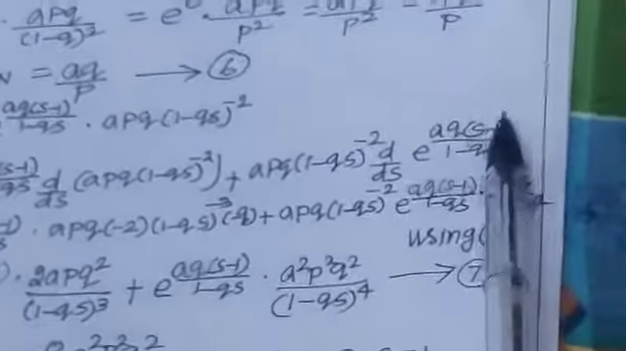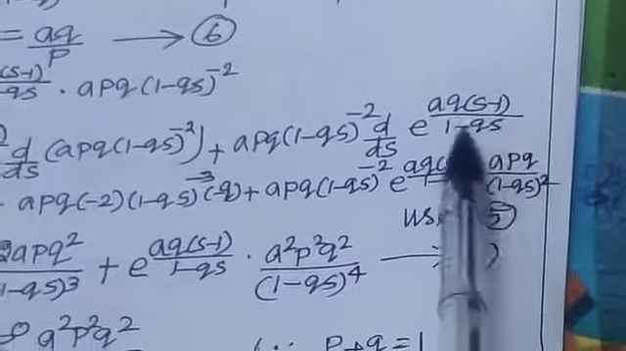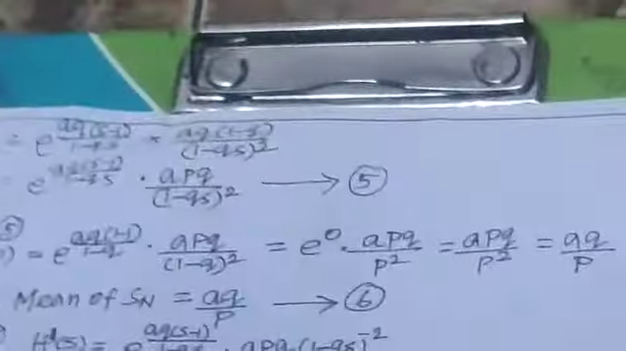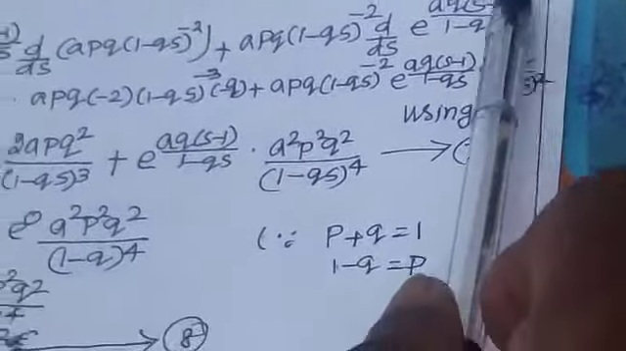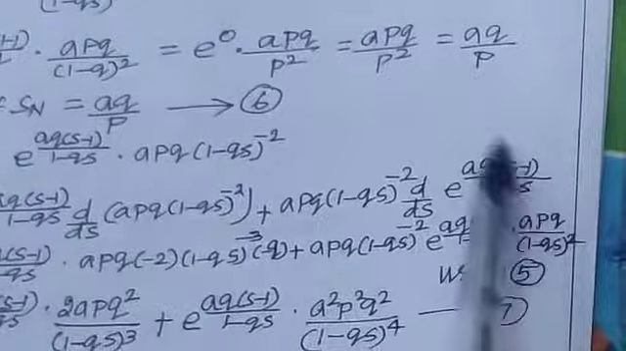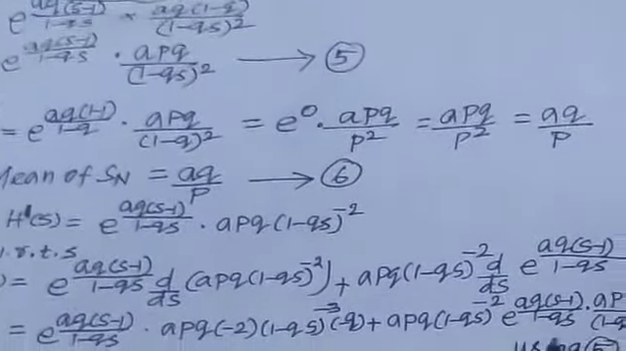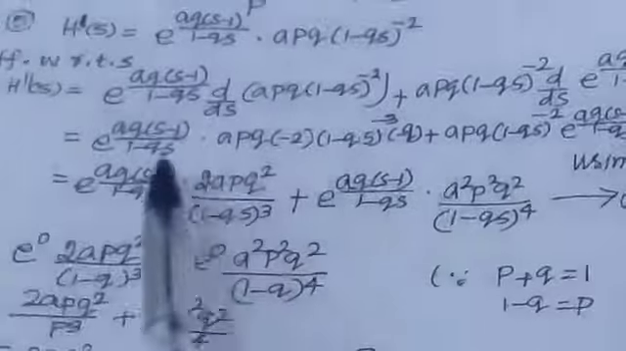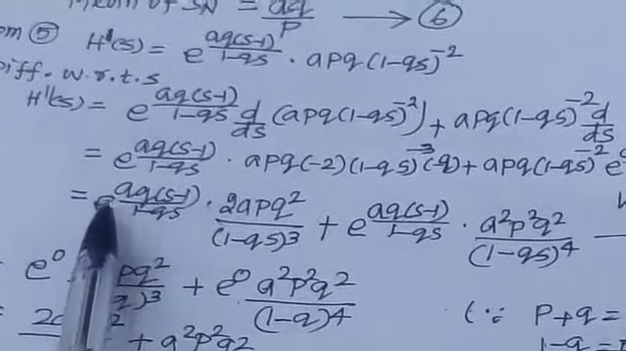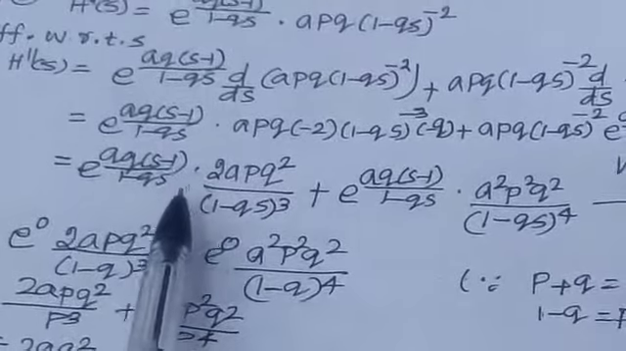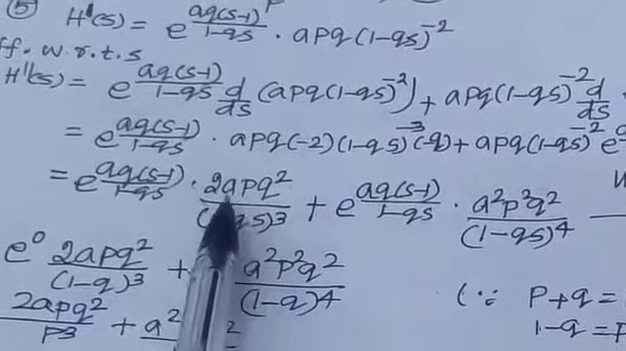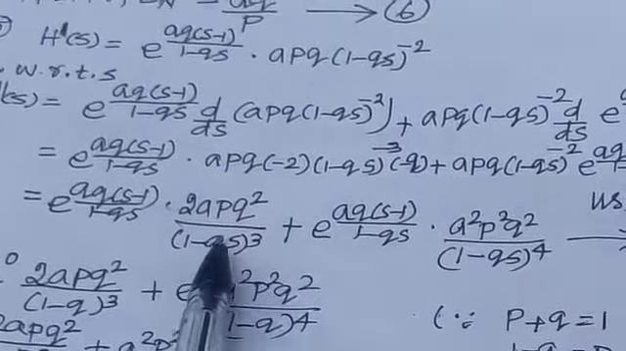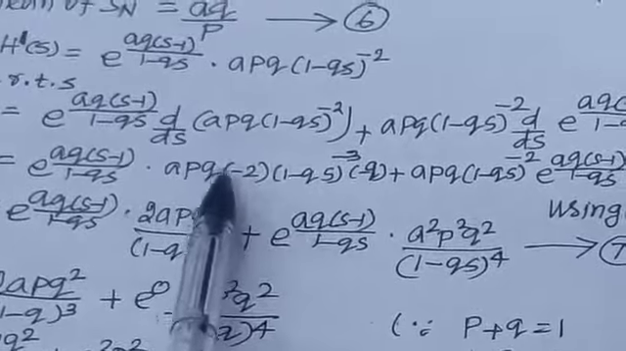So here e power x differentiation is already done, this part is differentiated in equation number 5. You substitute e power aq by (1 minus qs). After that you get this apq by (1 minus qs) square. This part is differentiated in equation number 5, you write it as it is. That's why here I wrote that using 5. Therefore this term is e^(aq(s-1)) by (1 minus qs). Applying the negative index formula, apq squared by (1 minus qs) cube. So this is minus or minus plus.